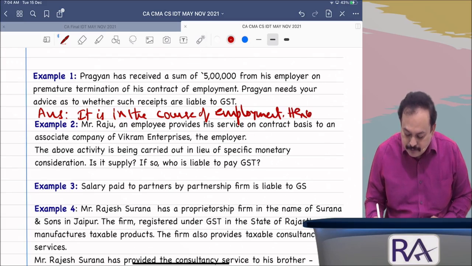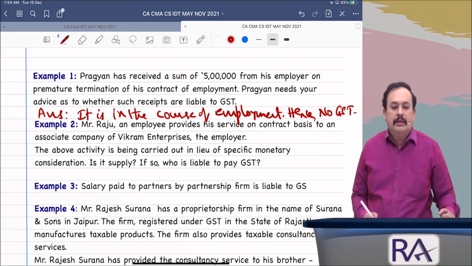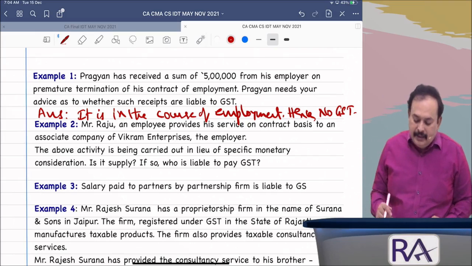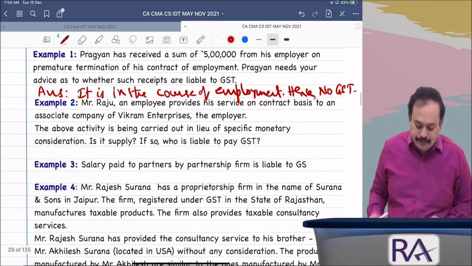Hence, no GST. Got the clarity, sir? And the second example.